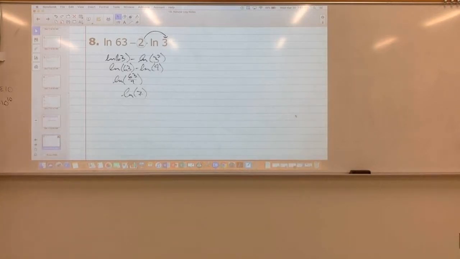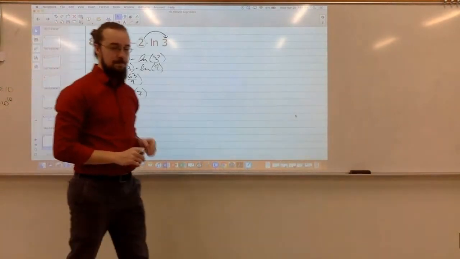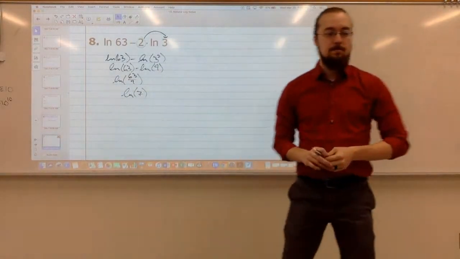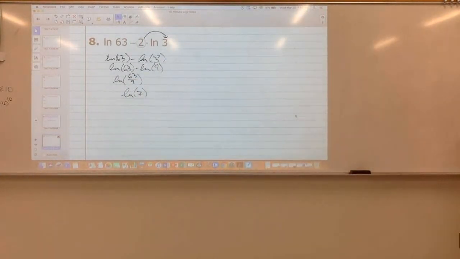I brought the 2 up as an exponent. Did we get natural log of 7?